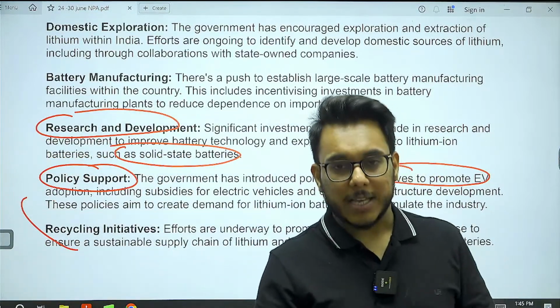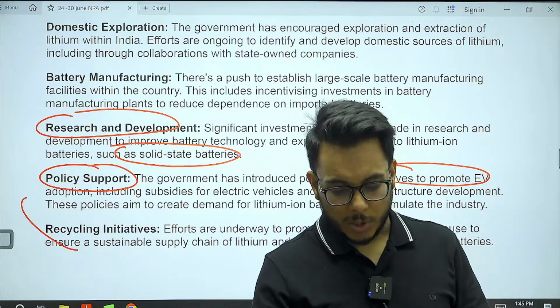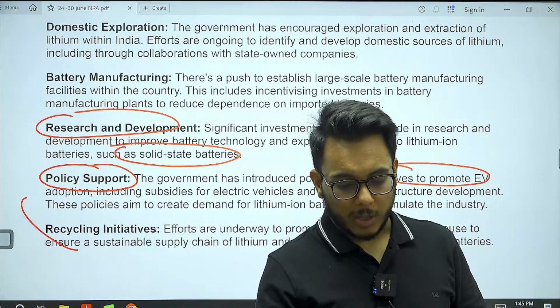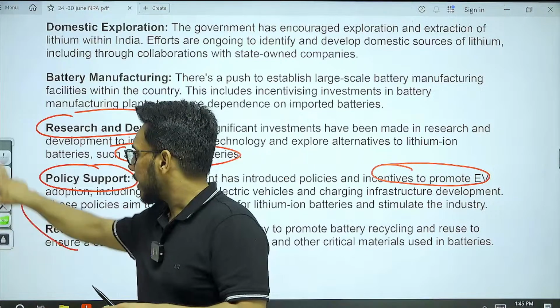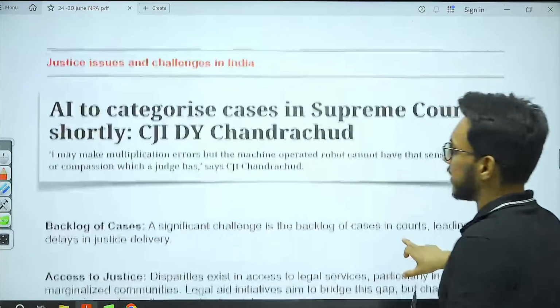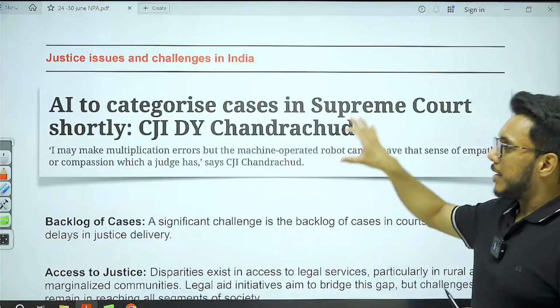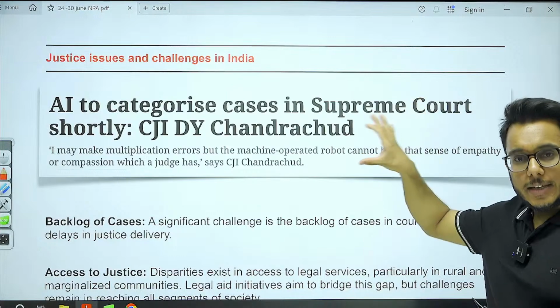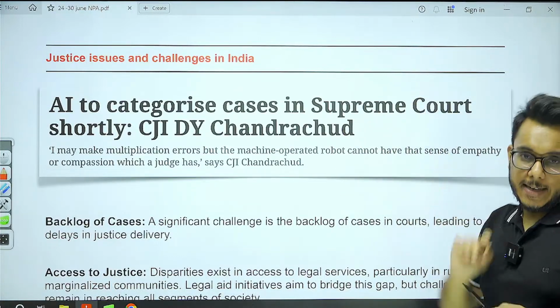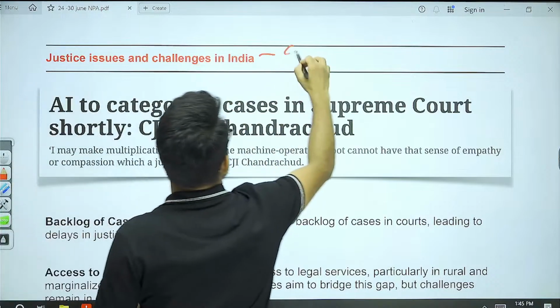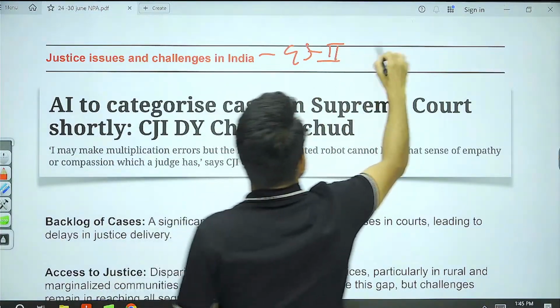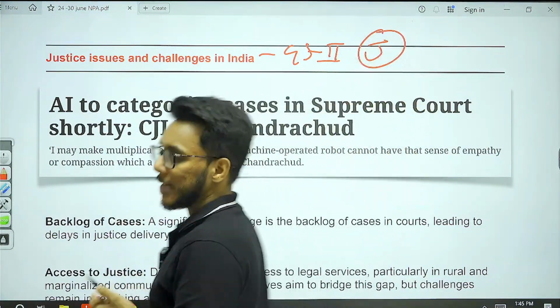Fine. So guys, I hope you have been able to understand all these related issues. Now moving on, we have one more article here: justice issues and challenges in India. GS paper number 2, judiciary related issues.